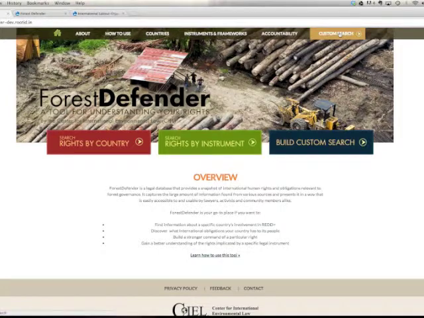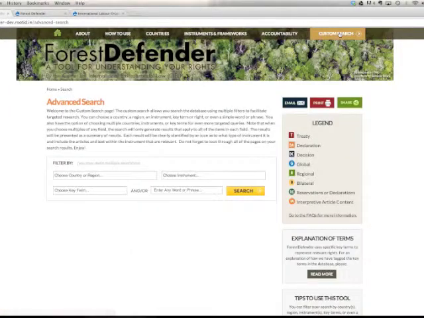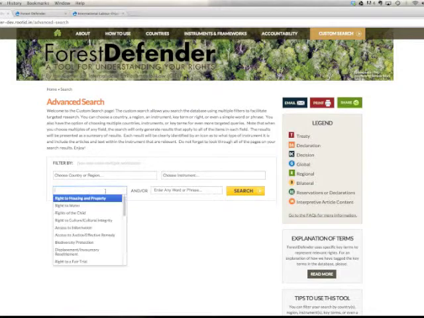Finally, if you want to tailor your search to include various criteria, you can do so by clicking the blue button on the homepage or use the Custom Search tab on the right of the menu bar. You can choose a country, region, instrument, key term or right, or even enter your own simple word or phrase. You also have the option of selecting multiples of these for more targeted queries.